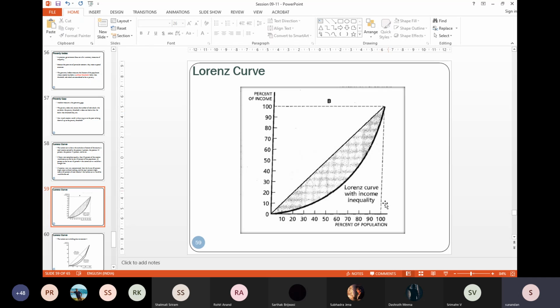If we have inequality, take for example, in this case, we can see a point like this. So the bottom 40% of population earns 10% of the income. Look at the cursor.